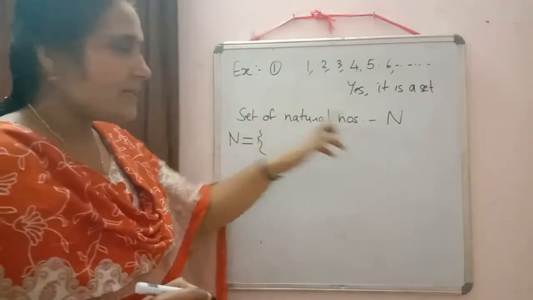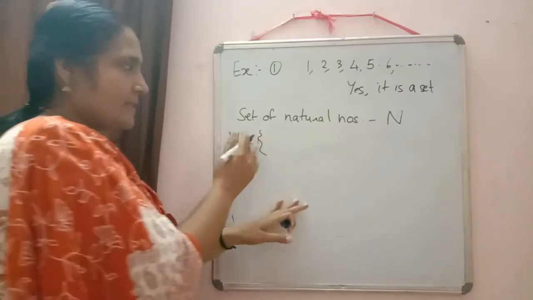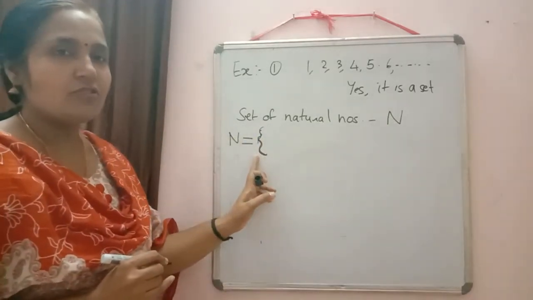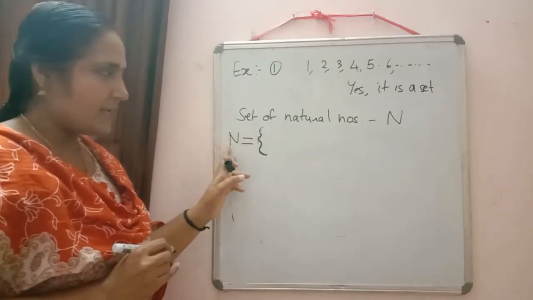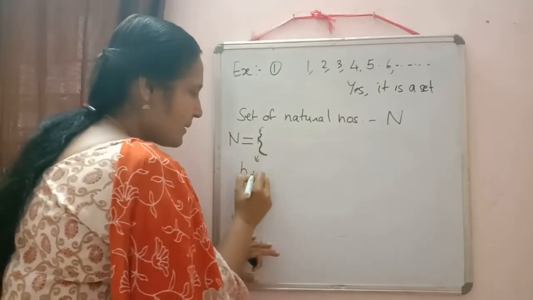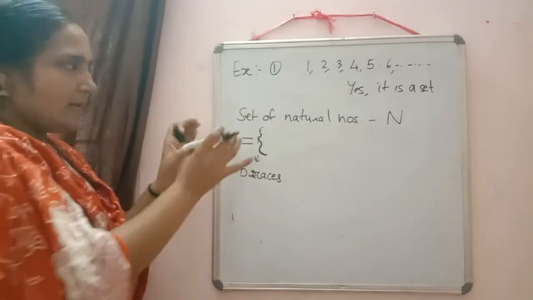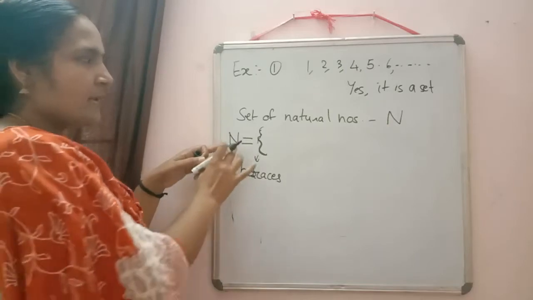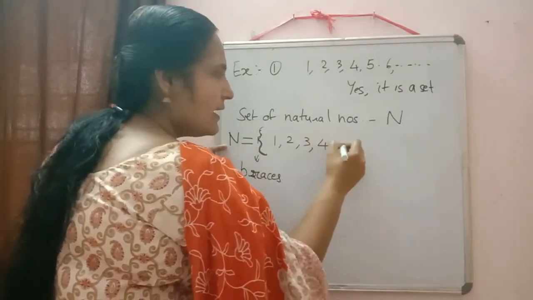Always the set should be written in capital letters, and this is the symbol which we have to use to represent a set. First, the set is represented by a capital letter, and this symbol you have to use. This is called braces, B-R-A-C-E-S. The elements should be written inside these braces only. So first one, set of natural numbers: 1, 2, 3, 4, etc.